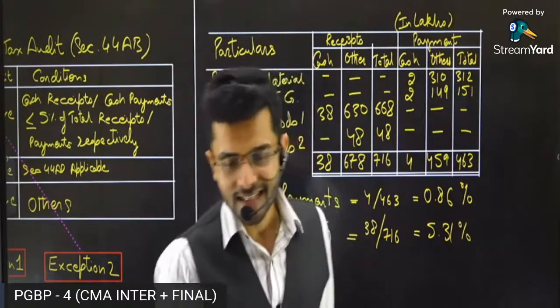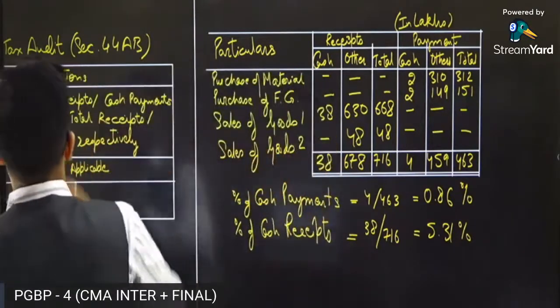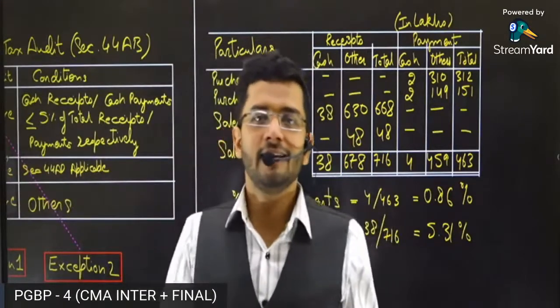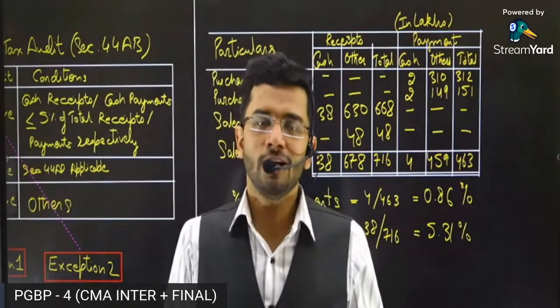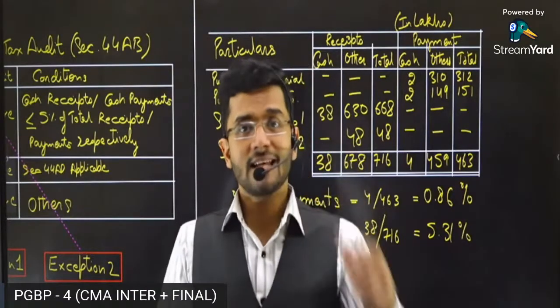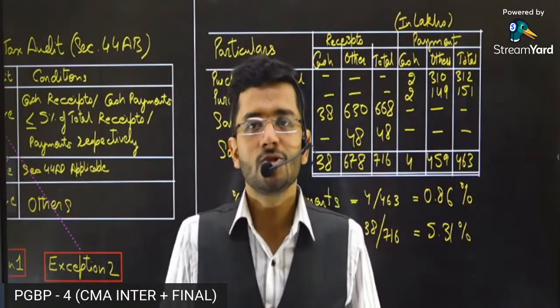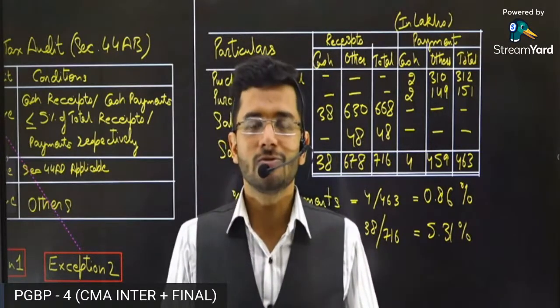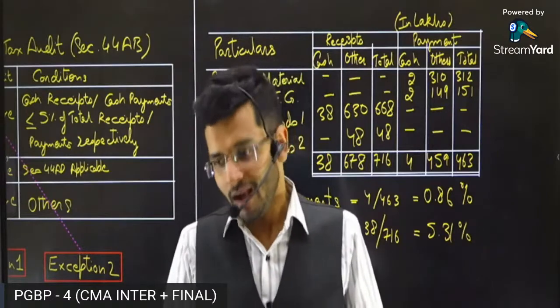So guys, the correct answer is: higher the limit, better it is. Why higher the limit, better it is? Because if the limit is higher, then fewer assessees will fall under the tax audit ambit. So higher the limit, better it is. That is the principle which we are going to follow in this particular case.